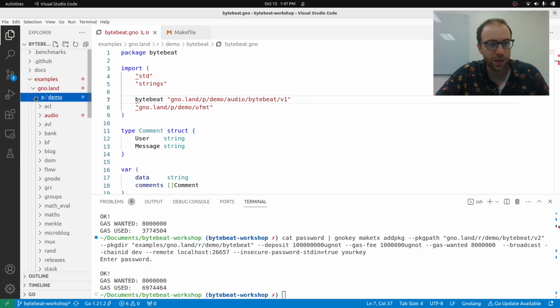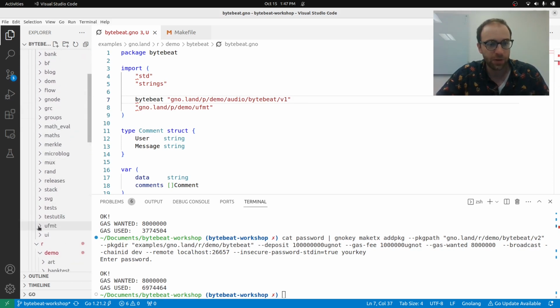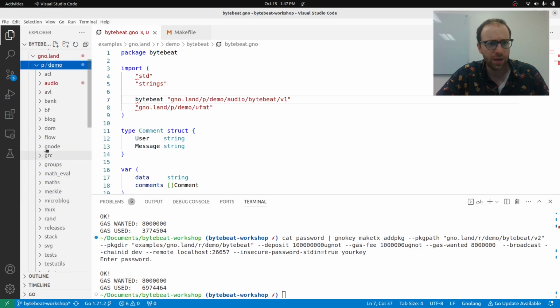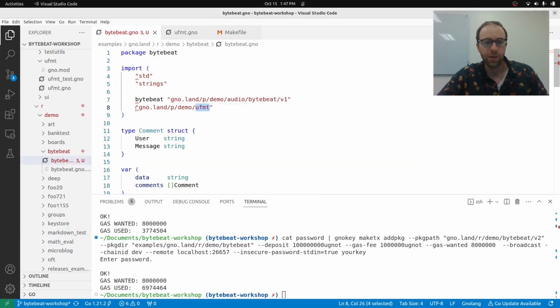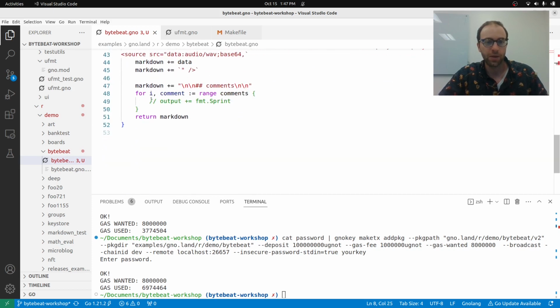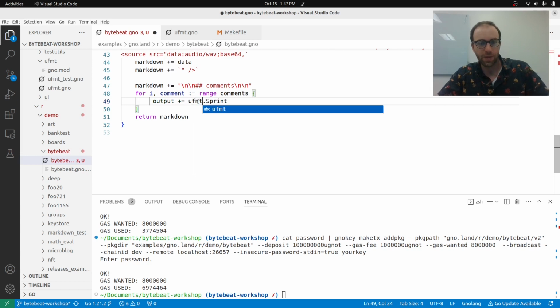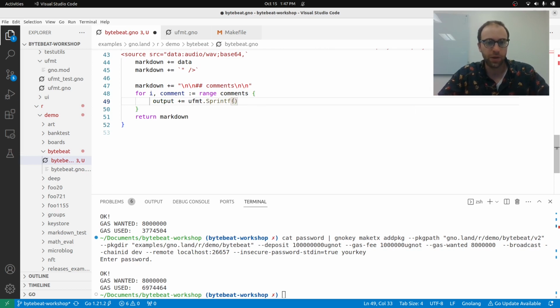So we can actually go see it here. If we go to p, there's a bunch of helper functions here. p, demo, ufmt here. So this provides a utility for formatting strings similar to fmt, but only a subset because only a subset is supported. So we call it the micro format. So as we're going, we're kind of building the plane while we're flying it. So some things have not been ported completely, and we have these Gno.land specific Gno packages to fill in the gap. So we're going to use ufmt here. So we'll do ufmt, and then now we have Sprintf that we can use.